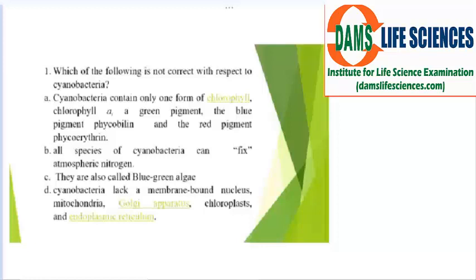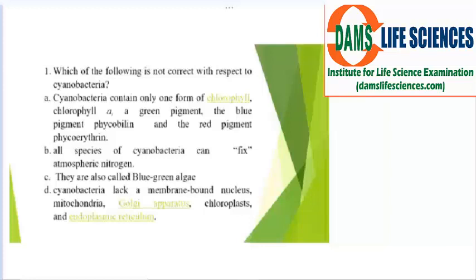A: Cyanobacteria contains only one form of chlorophyll, chlorophyll a, the green pigment, the blue pigment phycobilins, and the red pigment phycoerythrin. B: All the species of cyanobacteria can fix atmospheric nitrogen. C: They are also blue-green algae. And fourth, D: Cyanobacteria lacks a membrane-bound nucleus, mitochondria, Golgi apparatus, chloroplast, and endoplasmic reticulum. So the question asks which of the following is wrong.